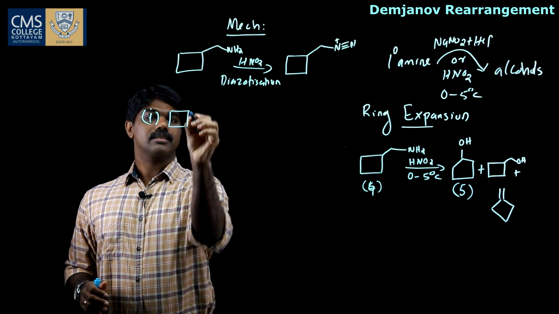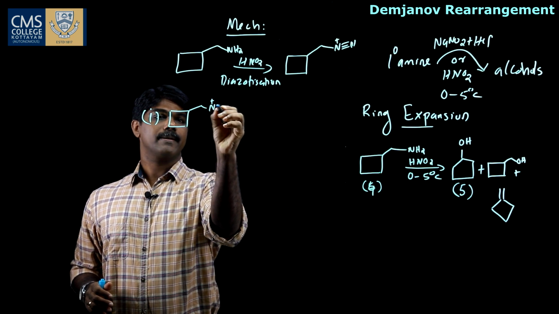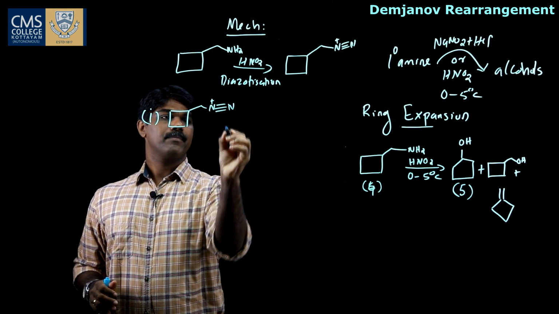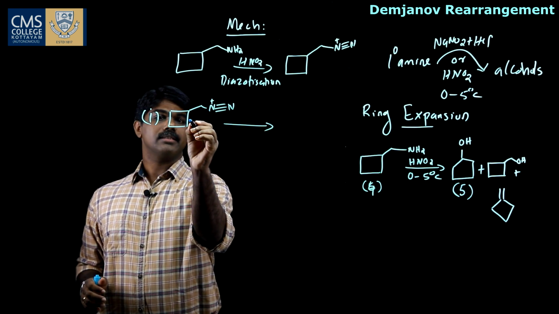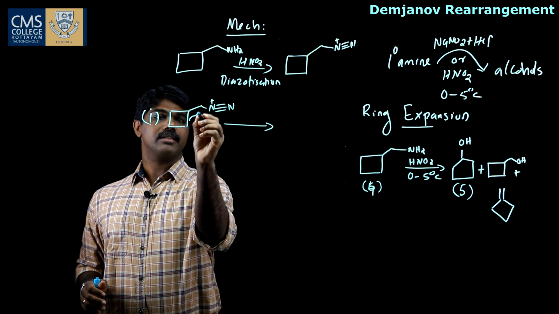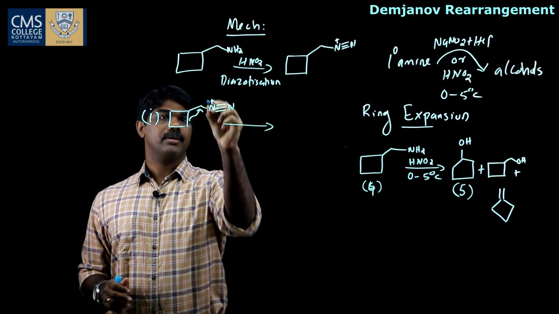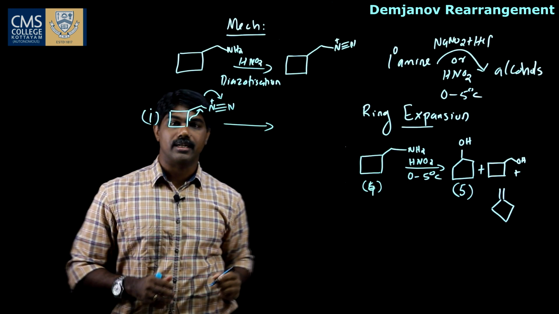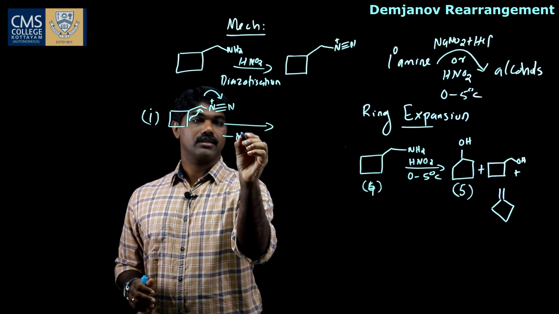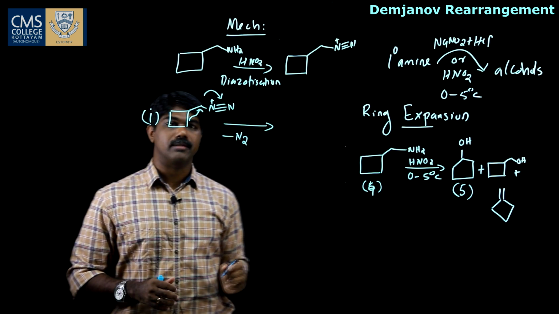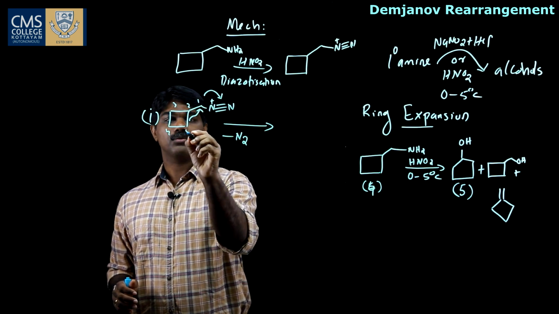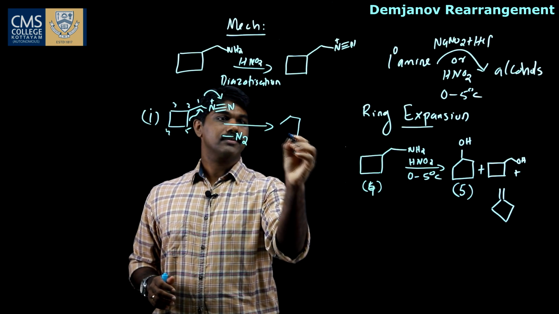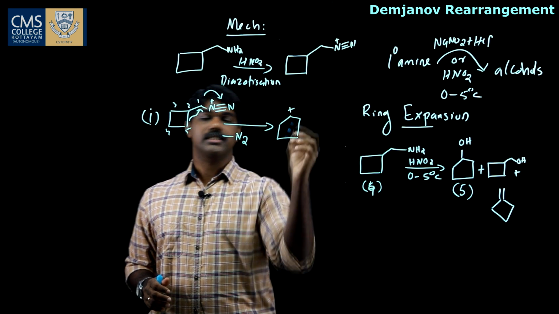So this diazonium salt, here this C-C bond gets shifted to this carbon and this nitrogen gets eliminated, and we get nitrogen gas eliminated and we get 1, 2, 3, 4, 5, a 5-membered ring with a positive charge over here.